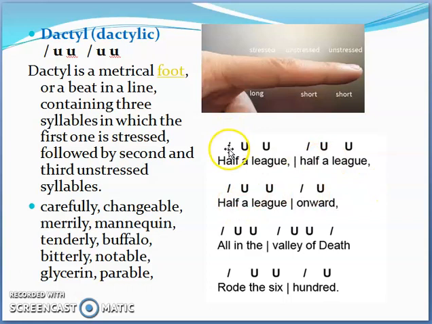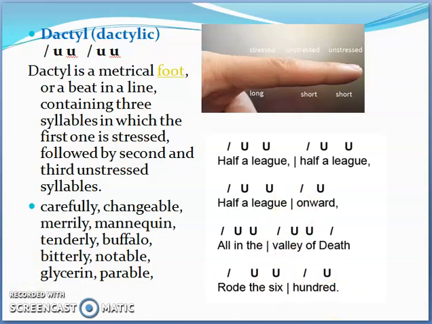So here obviously you can see half a league, half a league, half a league onward. So you're using stressed, unstressed, unstressed, stressed, unstressed, unstressed. It's very easy to read through because most of the words are unstressed. Unstressed syllables do not take a lot of time to pronounce, and you can easily glide through them. So whenever you are dealing with songs and limericks or motivational songs, you use dactyl, because dactyl is more like a galloping meter. You read the poem very quickly.